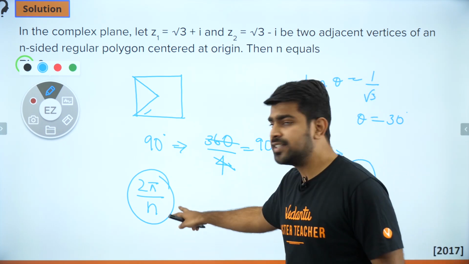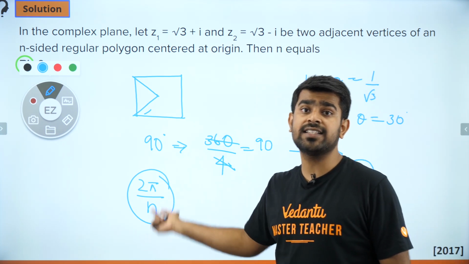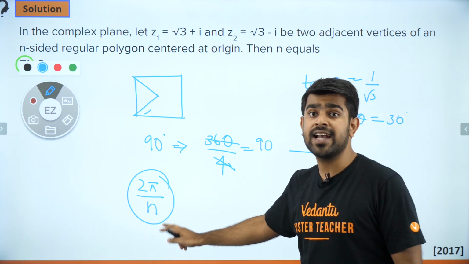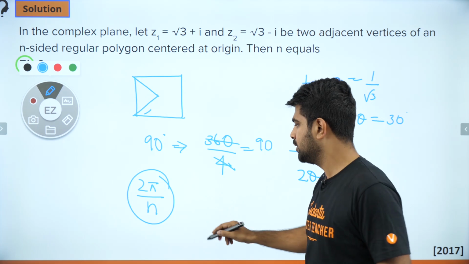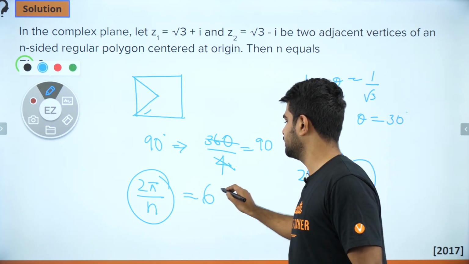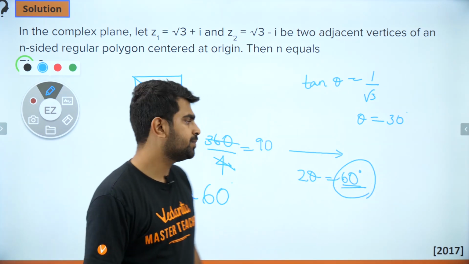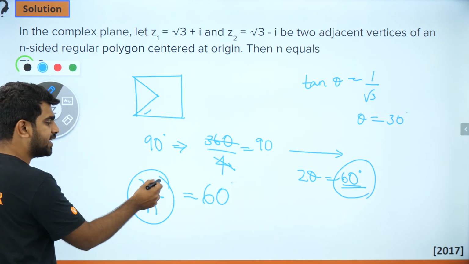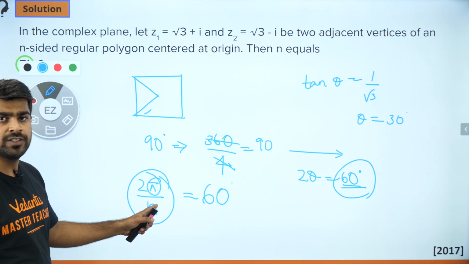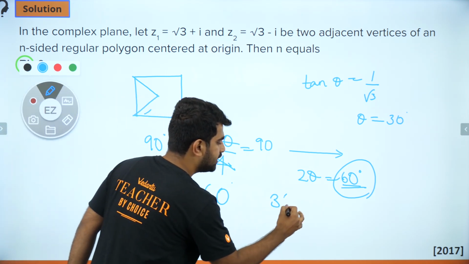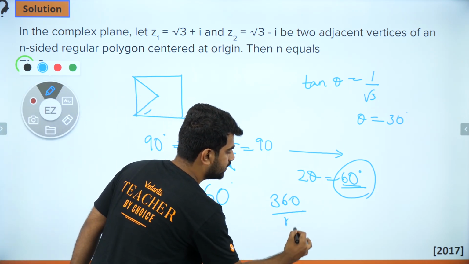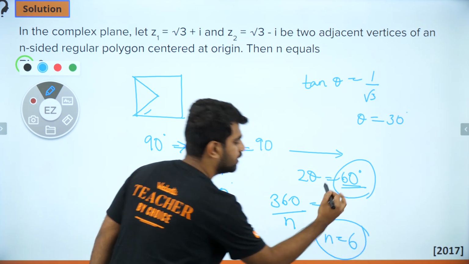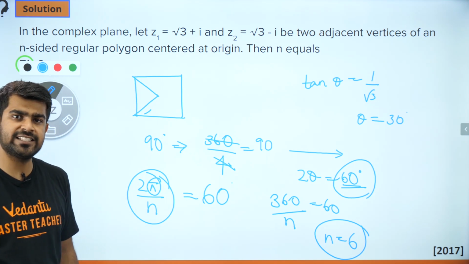Clear? What is this angle? This is the angle subtended at the center for an n-sided regular polygon by the sides. So this is equal to 60 degrees, which is what we obtained, isn't it? We obtained 60 degrees over here. But guys, please remember this is in pi, right? You are in radians. You have to convert it to degrees. So it's going to be 360 by n is equal to 60. So my n is equal to 6. That's it. Simple. Very easy, isn't it?